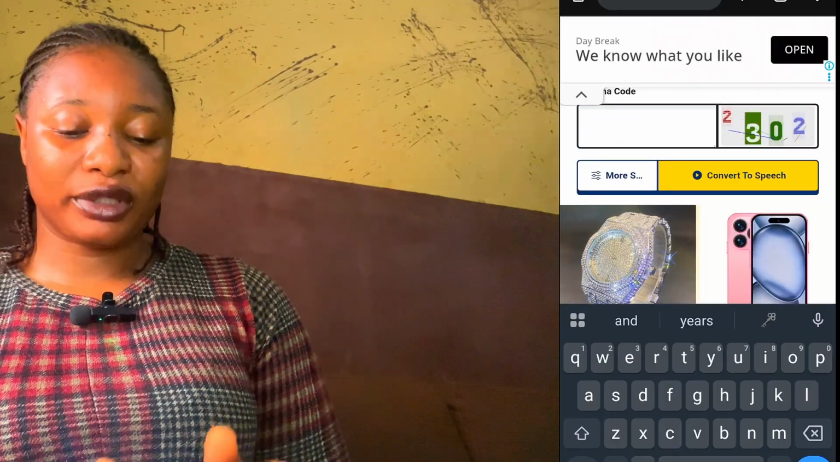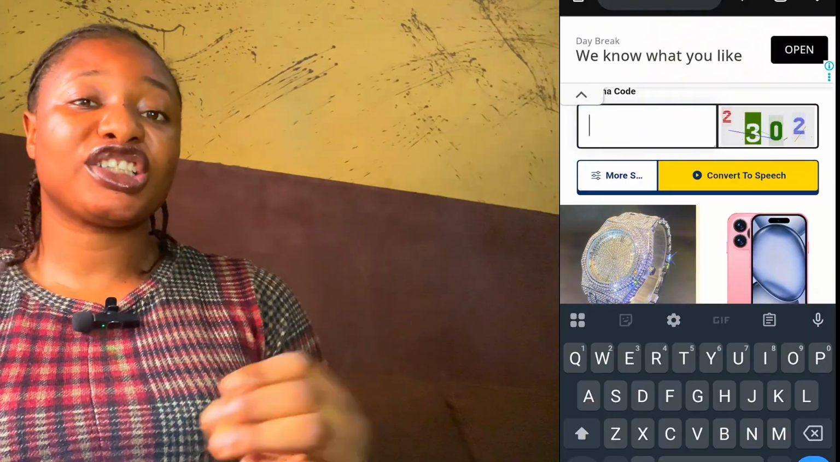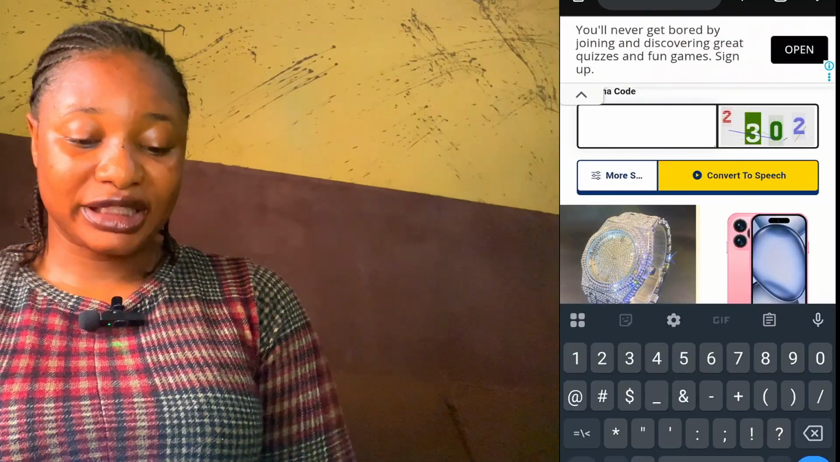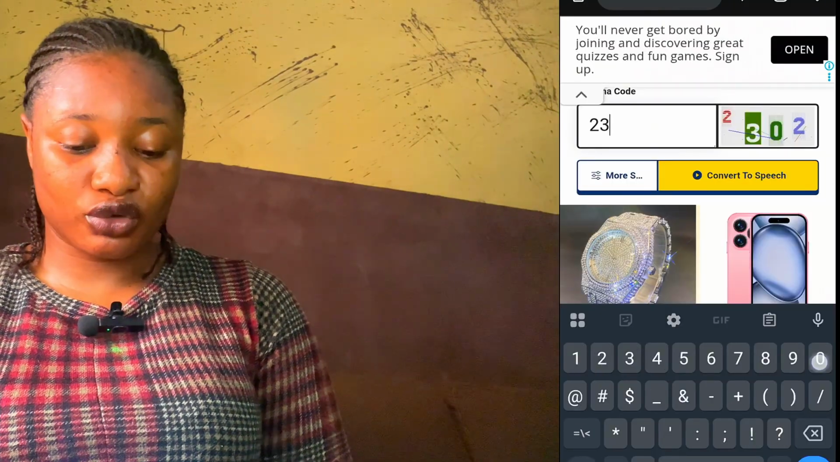Now I generate my voices. Now, if you are using TTS Maker, it will always tell you to input a code for you to generate. And this code says 2302. We're going to input it and generate our speech.